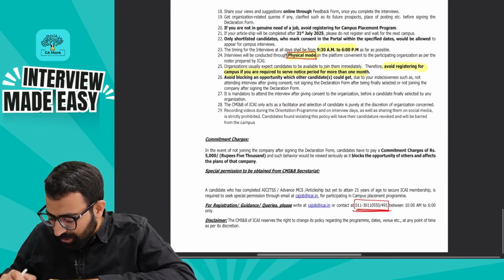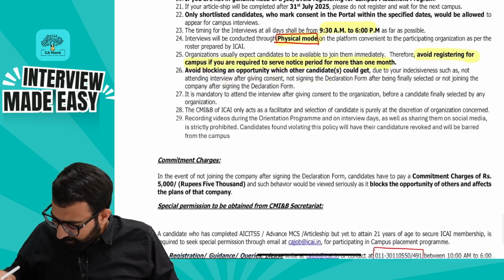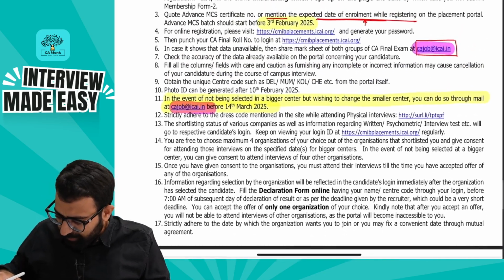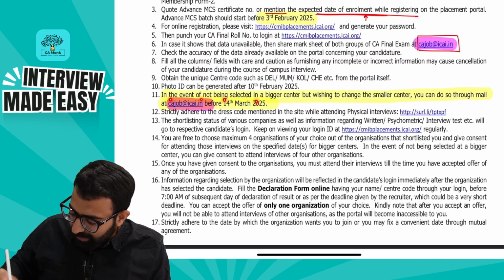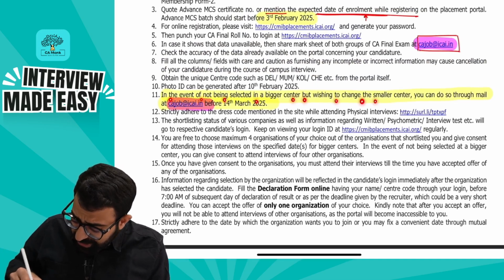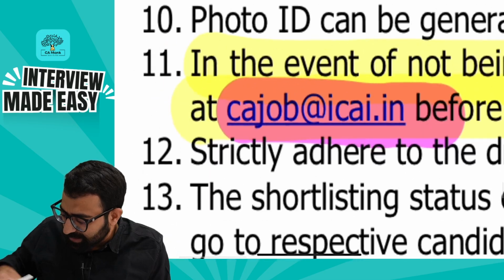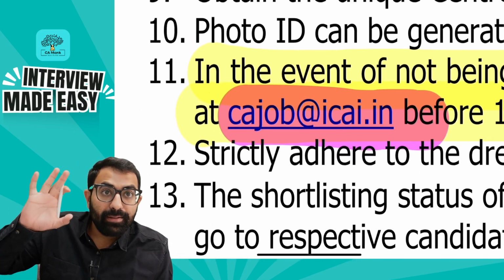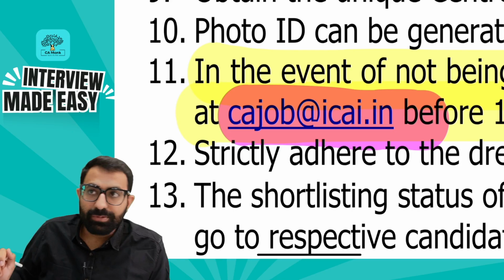अब ये प्रोसीजर इंस्टीट्यूट ने खुद ने लिखा है, विच इज देयर. लेट्स सी दिस आउट. ओके, हाँ, एक सेकंड दीजिए, कहाँ पे लिखा है, ये रहा. In the event of, ध्यान से पढ़ते हैं, in the event of not being selected in a big center but wish to change the small center, you can do so by mailing at cajobs@ici.in. ये आपको मेल कर देना है, राइट? If you want to change your center, you can mail it to cajobs@ici.in.